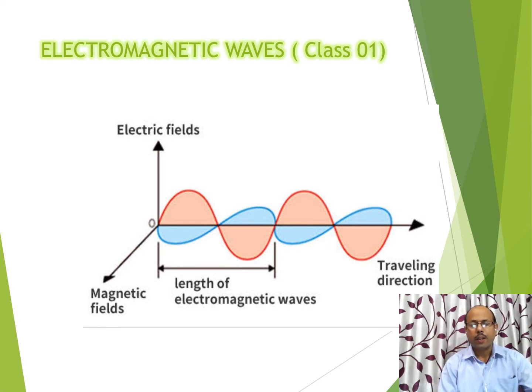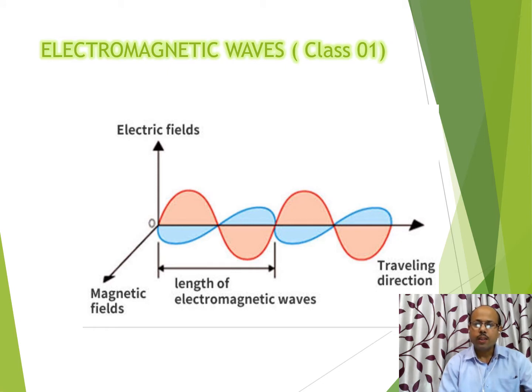It means current produces magnetic field, or we can say there is some relation between electric current and magnetic field. And after the concept of Oersted, Faraday suggested that if electric current is producing magnetic field, then why should a magnetic field not produce electric current? Then he started a series of experiments, and finally we got Faraday's law of electromagnetic induction. It means electricity can be produced by a variable magnetic field.